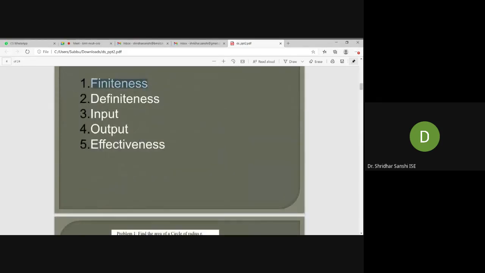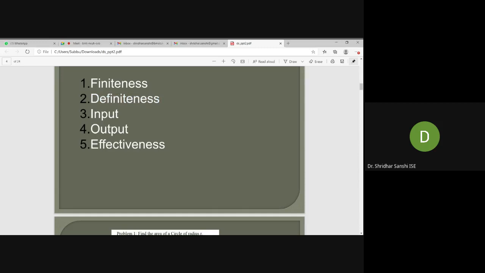Okay, understood? So this is the first property. And the second is definiteness. What do you mean by definiteness?